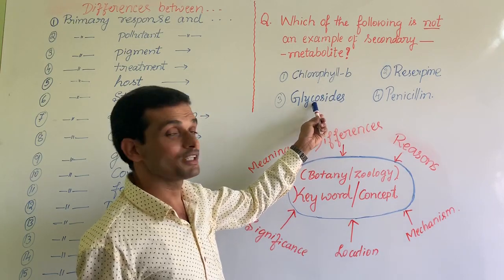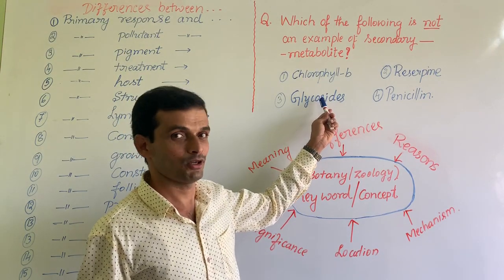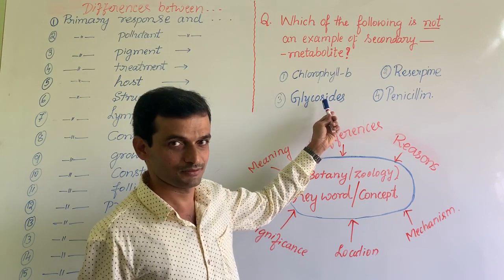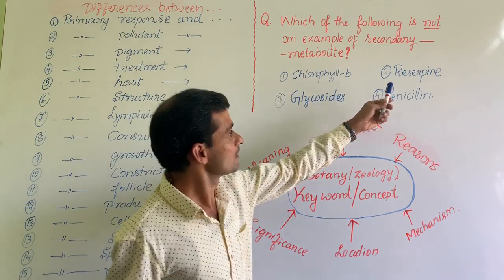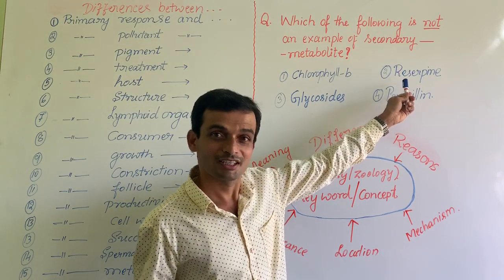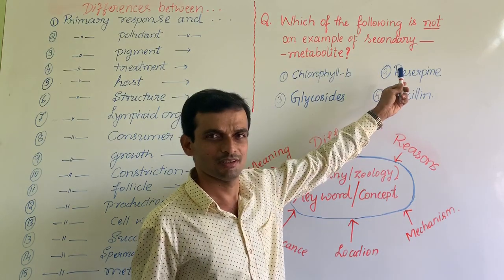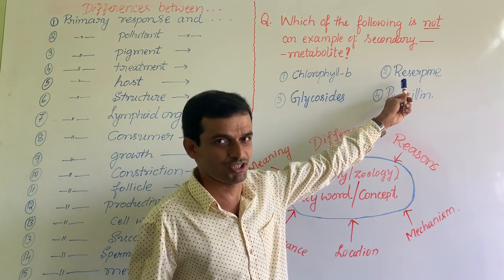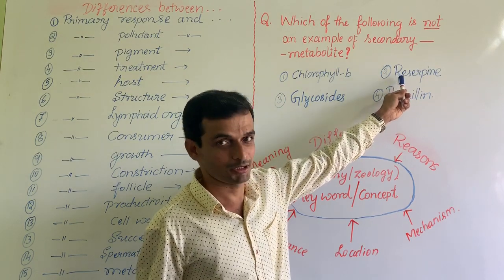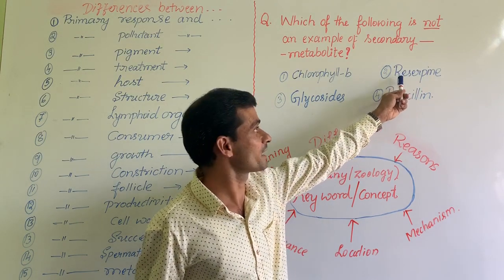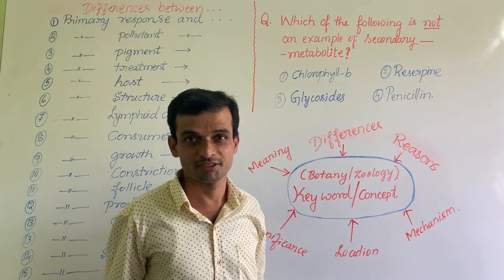You study this in ecology. Calotropis has cardiac glycosides. They are terpenoids. They are secondary metabolites. Calotropis will avoid herbivores. Reserpine, it comes in the biodiversity topic. Rauwolfia has this drug. It's also used in the treatment of lowering blood pressure. This cannot be a primary metabolite. It is a secondary metabolite. Reserpine is a secondary metabolite. Glycosides are secondary metabolites. Penicillin is a secondary metabolite.